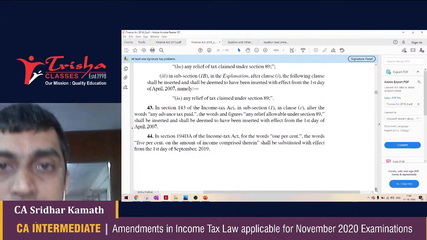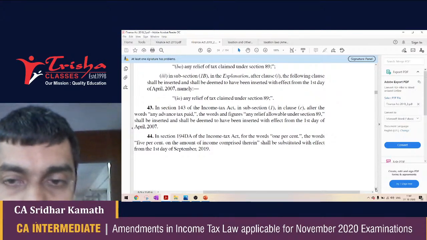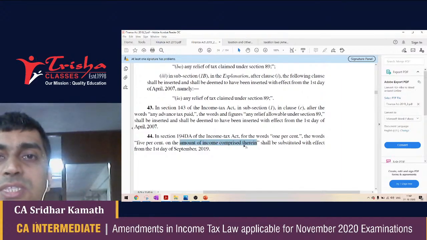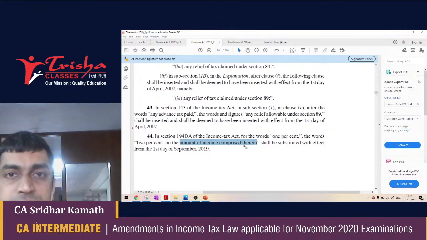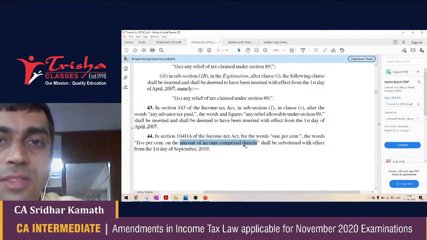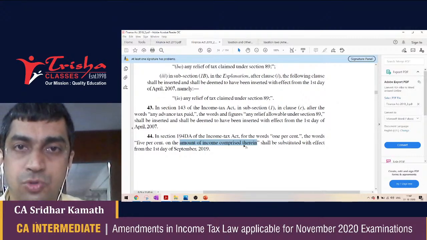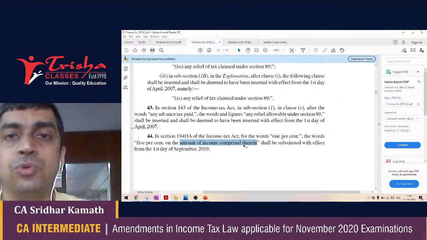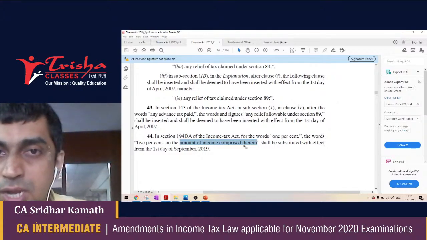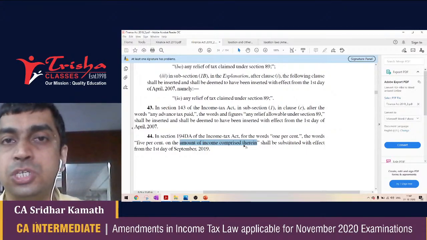Number one, the rate of TDS now has jumped from 1% to 5%. And now they are saying to do TDS on the amount of income comprised therein. They are asking the insurance company to do TDS on the amount of income comprised therein. What does it mean? I am the policy holder. I paid a premium of 1 lakh today, and after 5 years, I am getting an amount of 3 lakh rupees. What is my income from this policy? My income from this policy would be 3 lakh minus 1 lakh. My income from this policy is 2 lakh rupees.